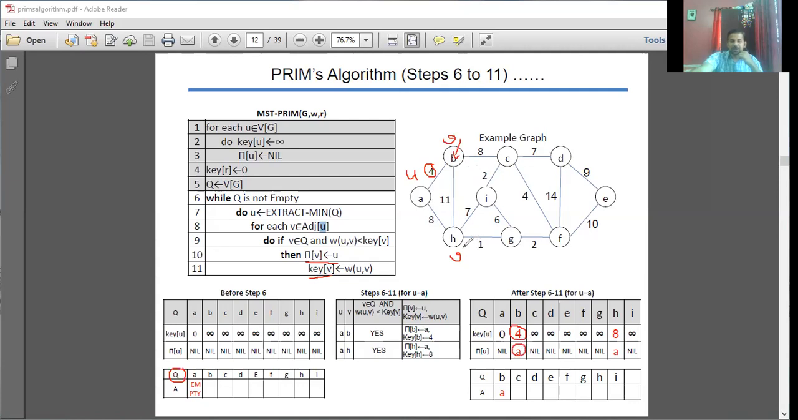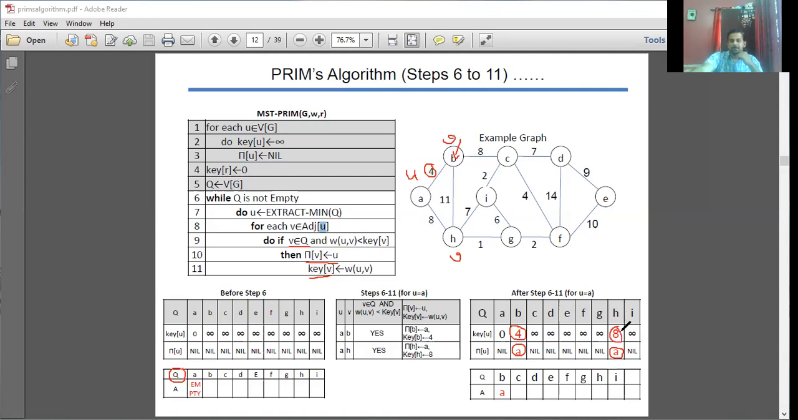Meanwhile, there's one more adjacent vertex, H. Even this H is a part of your Q set. Weight U comma V is 8. 8 is less than key value of H. Key value of H is infinity. So this 8 is lesser than infinity. So make the changes. Pi of H is equal to A. See this change. And key value of H will be the cost from U to V, that is from A to H, that is 8.